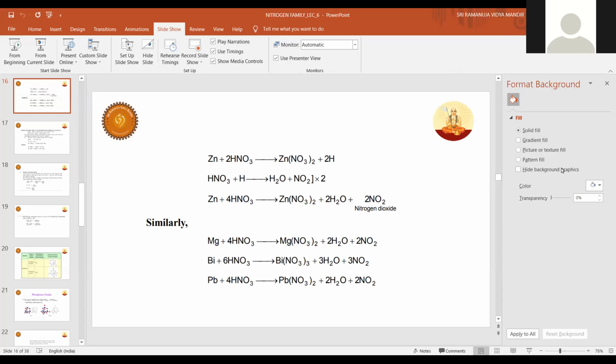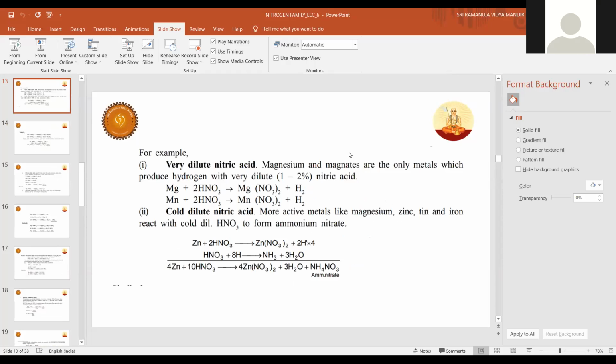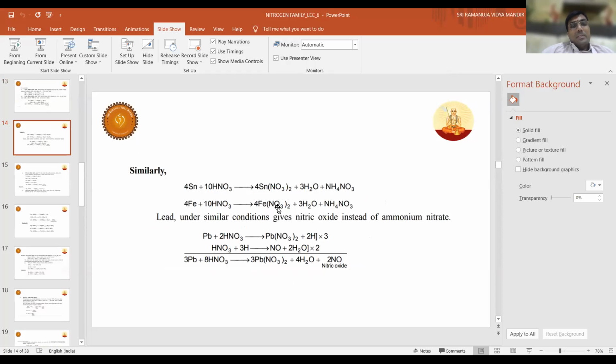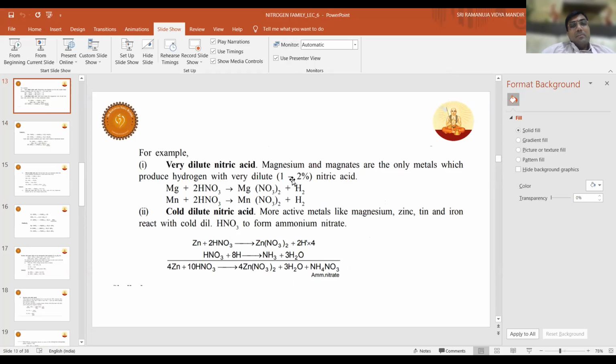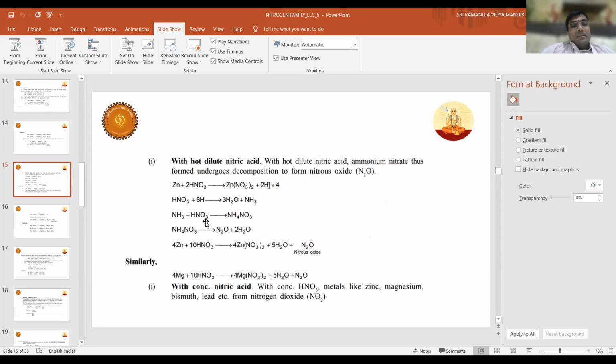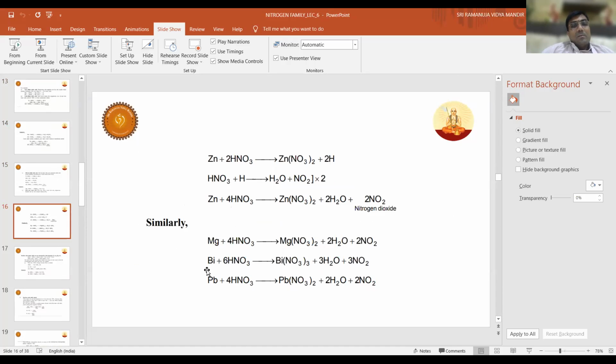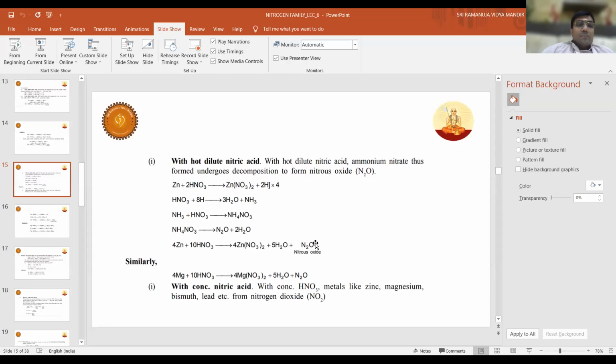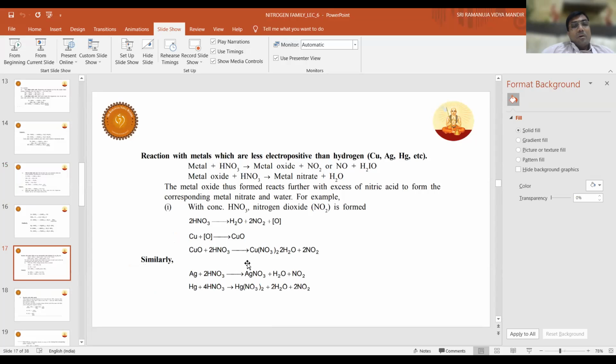Can you just show the slide where nitric acid reacts with the metals below the electrochemical series? Yeah, these are the metals. Can you see here? Manganese and magnesium give H2 gas, and this is tin, iron, lead, zinc. These are all above the electrochemical series. Below the series are copper, silver, and mercury, which give NO2 with concentrated HNO3, and with dilute HNO3, NO will be obtained.